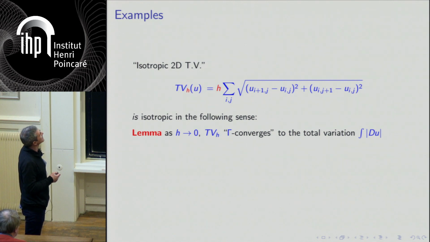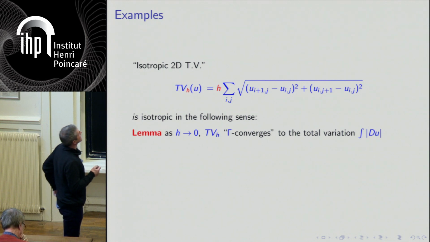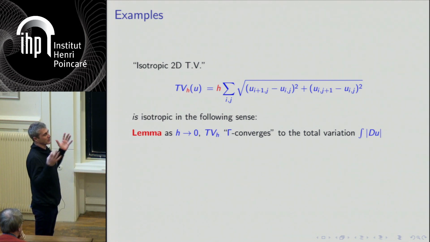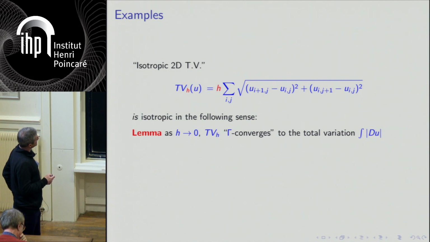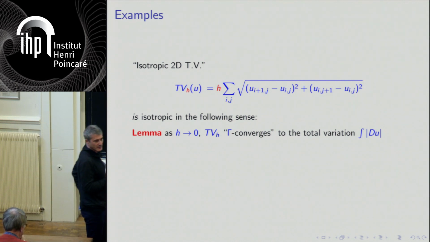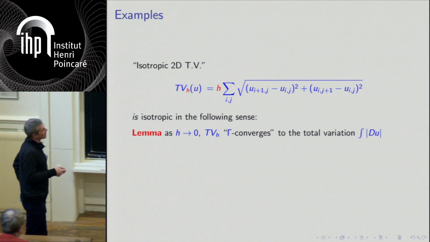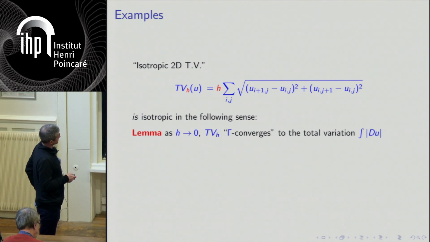So it means that essentially if you minimize this problem, introduce the size of the pixel, which I call h here, and send it to 0, which for an image means you have a very dense discretization and you look at a coarse scale, then the minimizer of this problem plus some smoother terms will converge to the minimizer of the isotropic total variation, so the integral of the norm of the gradient, plus the corresponding terms.